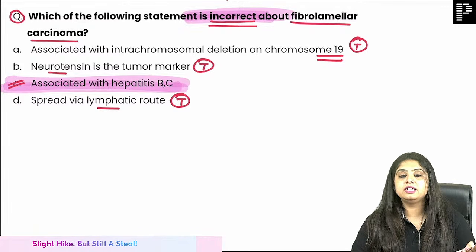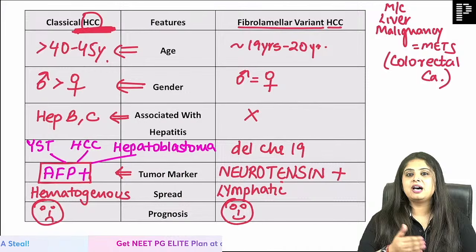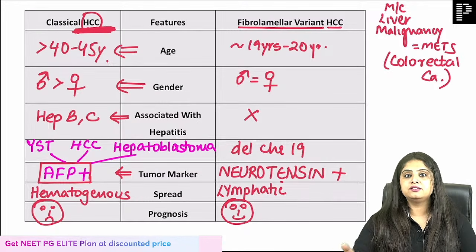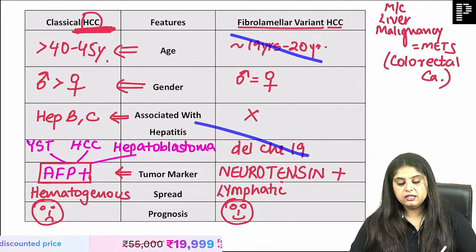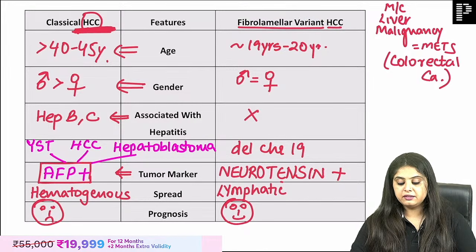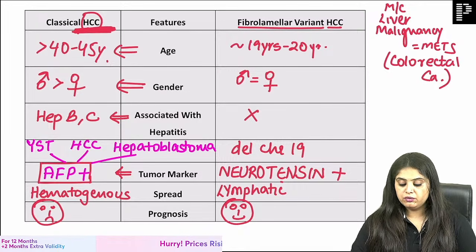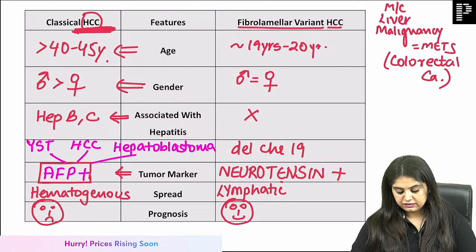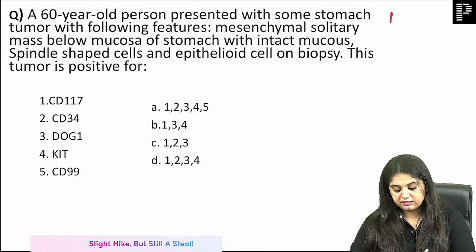It is chromosome 19. On the last day, you don't have so much time. Last day what do you revise? 19, 19, tension, finished. 19, 19, neurotensin. Fibrolamellar cancer done. Now we are done over here. Now we come to the next one, that is this question, which has been asked a lot in previous years. They are not sick of it.